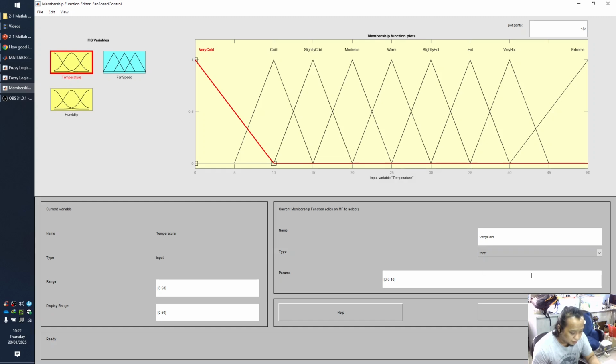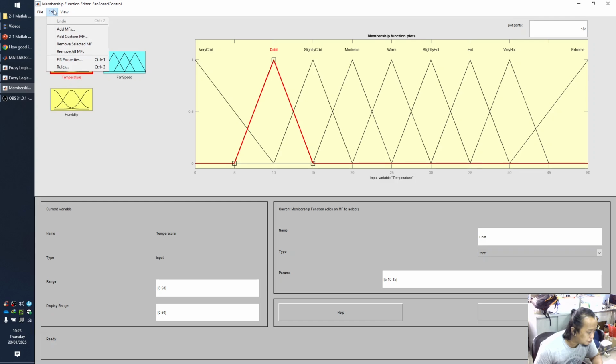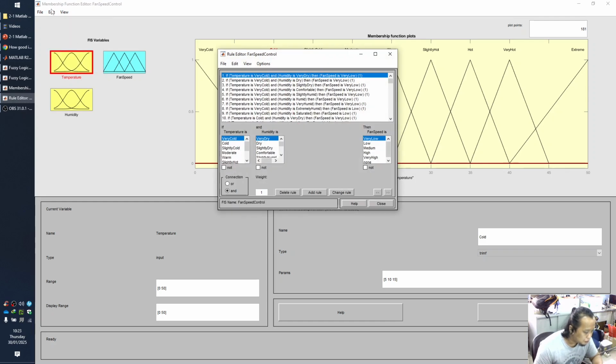The very cold parameters are 0, 0, and 10. And this one, cold, is 5, 10, 15. You can see. Oh, not rules.